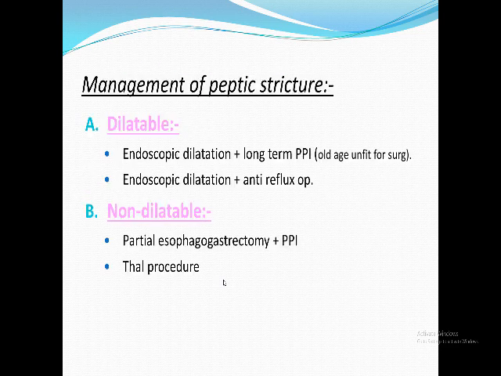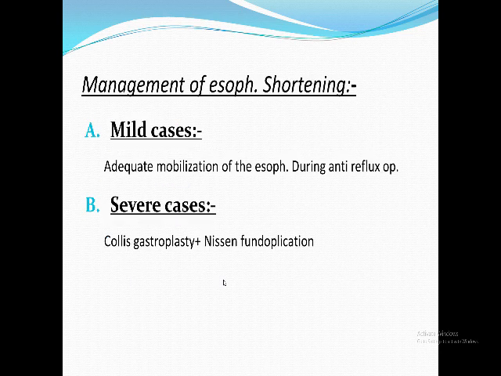In peptic stricture, if dilatable, dilate. If not dilatable, I'm going to do a Thal patch. Again, these issues are so advanced for undergraduates. I'm just giving the title. I'm not going to give you any more details. Also, in shortening of the esophagus, I might dissect the esophagus and release it more. In severe cases, I'm going to do what we call Collis gastroplasty. Again, it's somewhat advanced for undergraduates, giving you the names only.